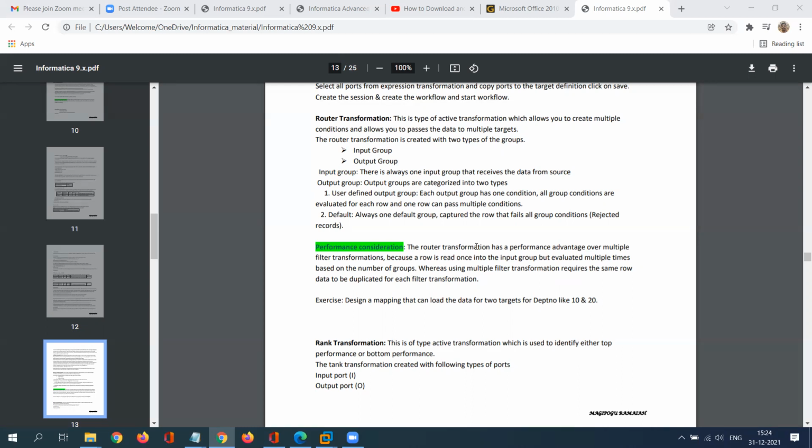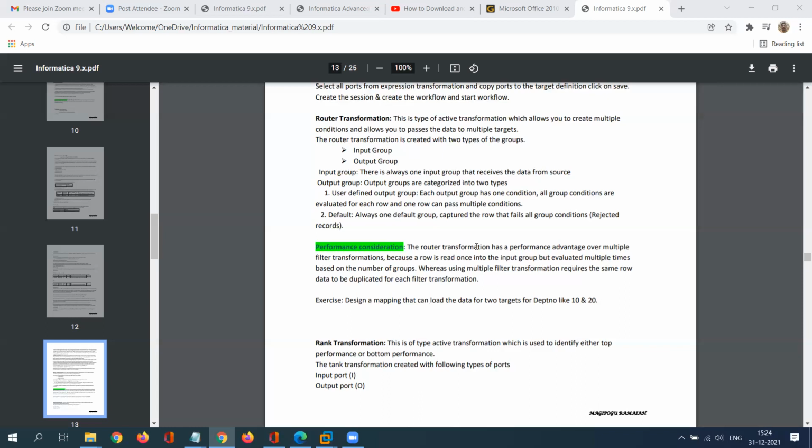Coming to router transformation, in router we have a single input group and output groups. Again, it is divided into user defined groups and default group. Default group is the group created once you create any single user group.